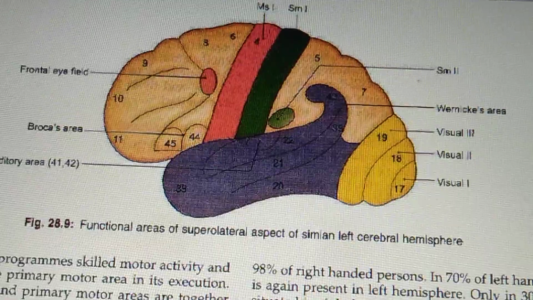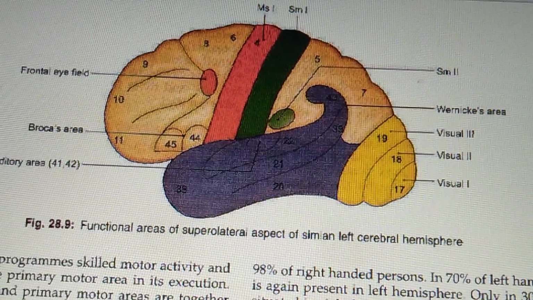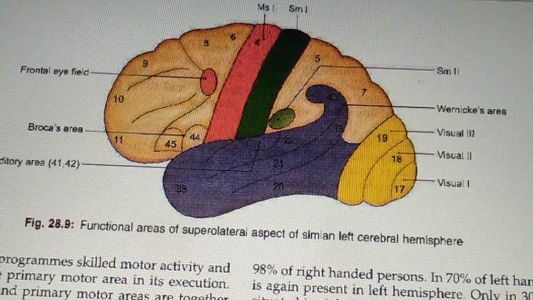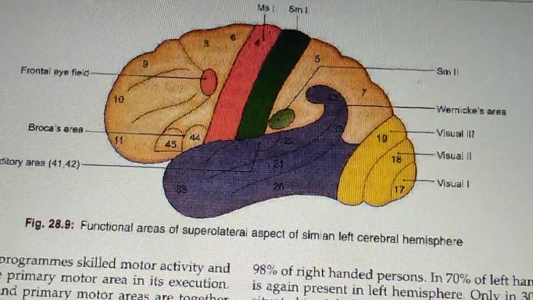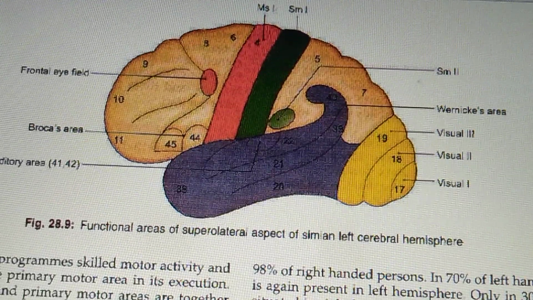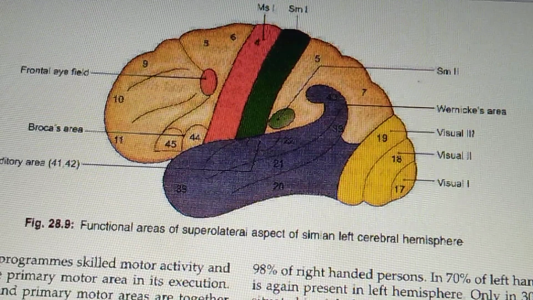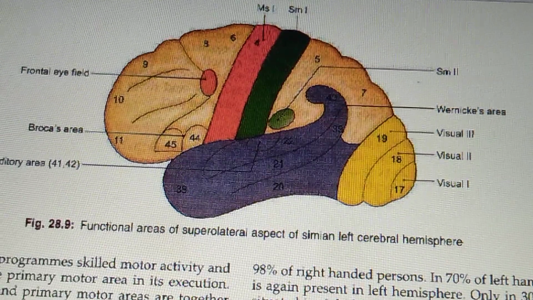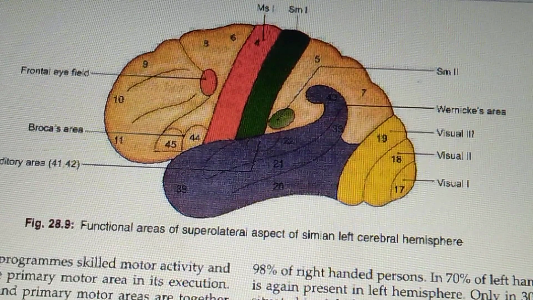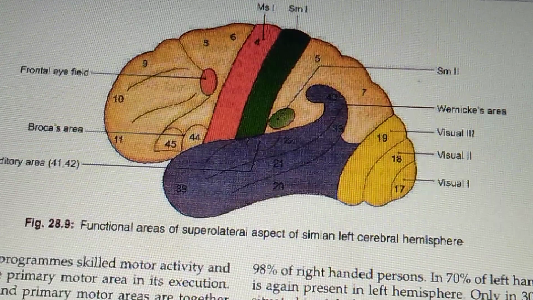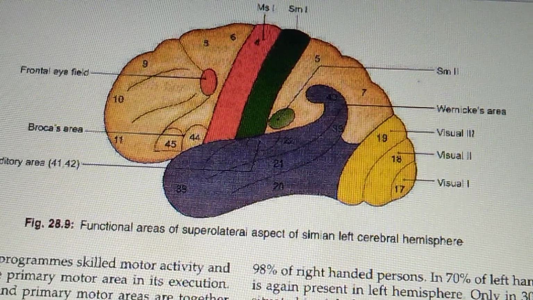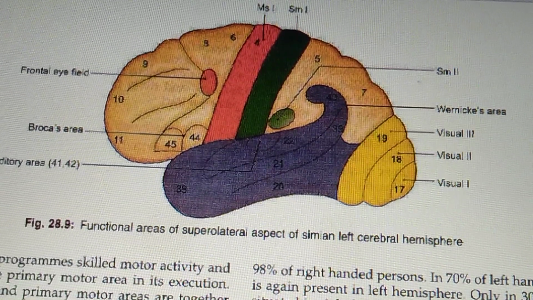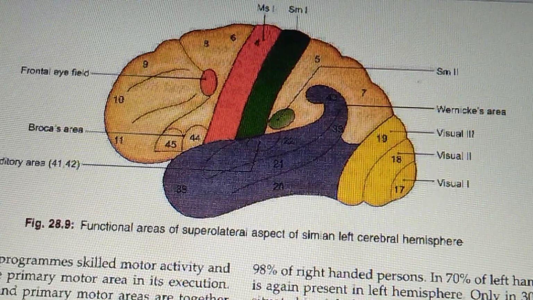Spatial means that it is occupying a space. Here, the different areas are occupying space in relation to the pitch of the sounds, right? We have high pitch sounds and low pitch sounds. Impulses of the low frequencies impinge on the anterolateral part of the area, and the impulses of the high frequencies are heard on the posteromedial part of this area. So low frequencies impinge on the anterolateral part and high frequencies are heard on the posteromedial part.